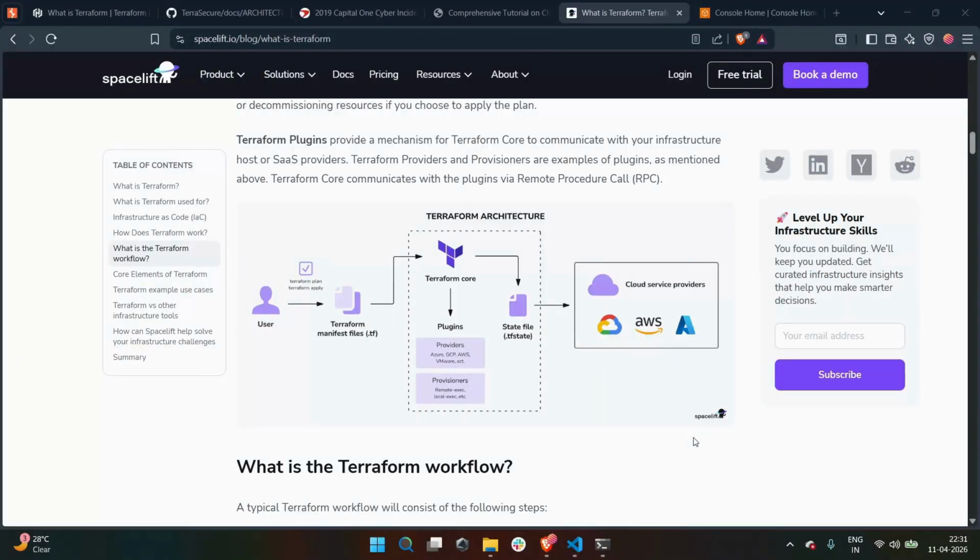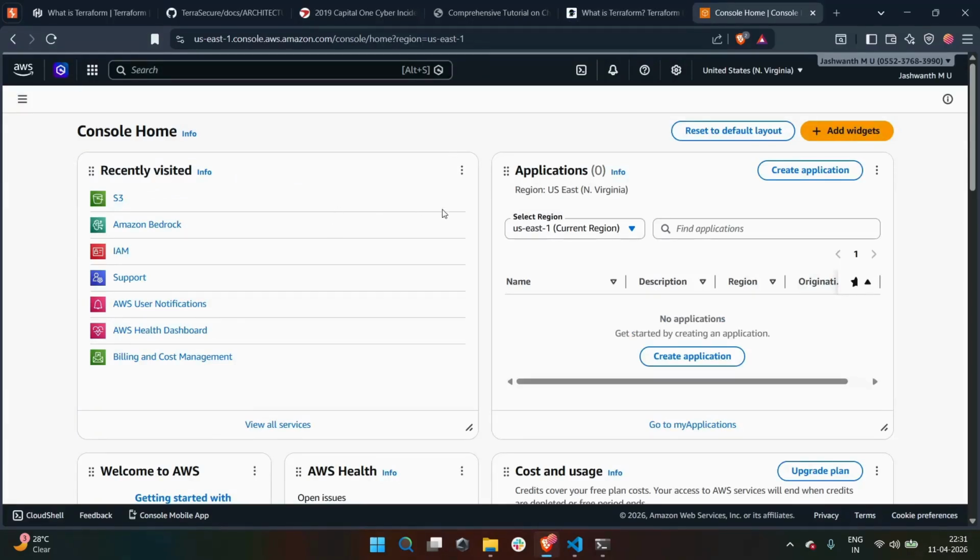Before I show you the problem with the existing tools, let me clearly explain what we are actually scanning. Most companies today don't click through the AWS console to configure their infrastructure. They use infrastructure as code. Instead, they write simple code that describes the infrastructure: what servers they want, what databases, what network rules, and what permissions they actually need.